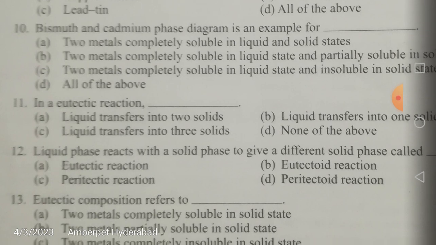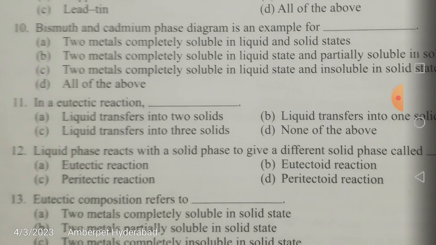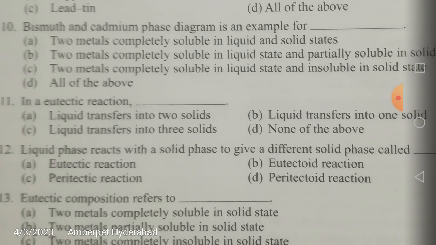Okay, friends? Right. Bismuth and cadmium phase diagram is an example for, what is this? It is an example for two metals completely soluble in liquid state and insoluble in solid state.